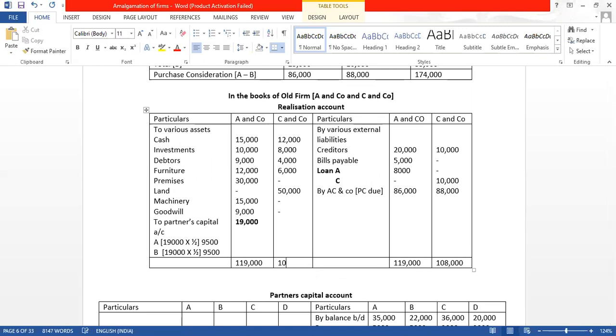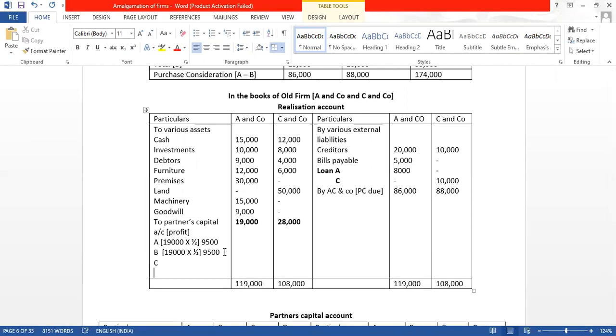So again we can see that the credit is heavy. So how much difference we are getting? We are getting a 1,08,000 minus 80,000. We are getting the difference of 28,000. Credit is heavy, that is income and gain is more than the expenses and losses, means it's a profit, means ये profit partners को मिलेगा कैसे, because profit sharing ratio is not there, we have to divide them equally.